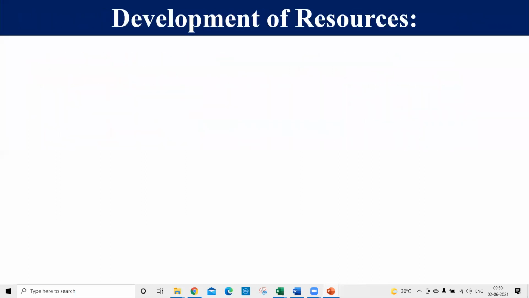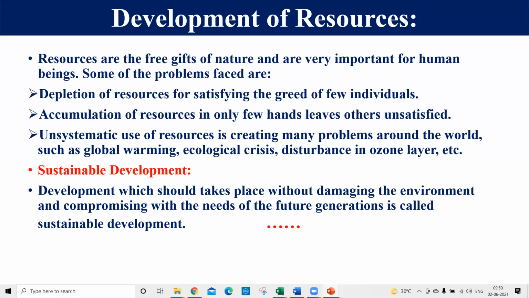Now, dear student, we have to discuss the development of resources, and it's a very important thing. Up to 8th we have studied that resources are a free gift of nature. That's why these resources are very helpful in the development of a person, and we are using them in a very indiscriminate manner. Due to this, we have a lot of problems to face, like depletion of resources for satisfying the greed of a few individuals.